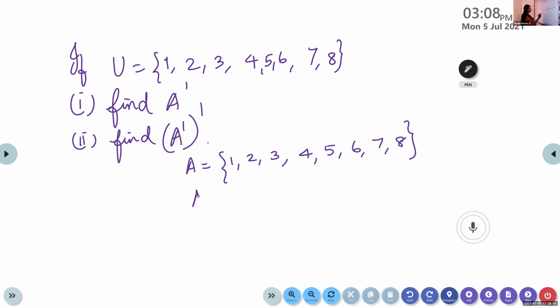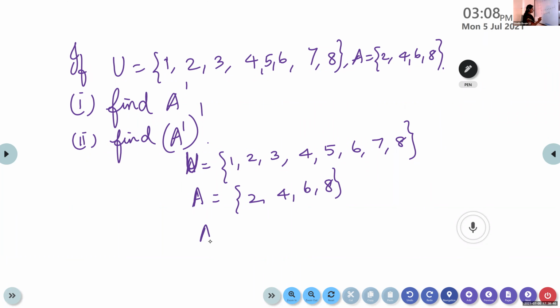So this is U, isn't it? And what is the set A? A is not given here. Write down, A is equal to the set 2, 4, 6, 8. Write down what is A dash and then find out what is A dash the whole dash. Find these two things and find out what relation you will get.